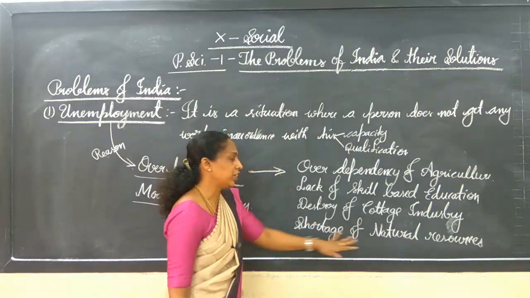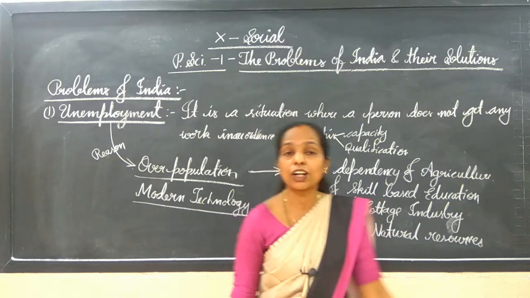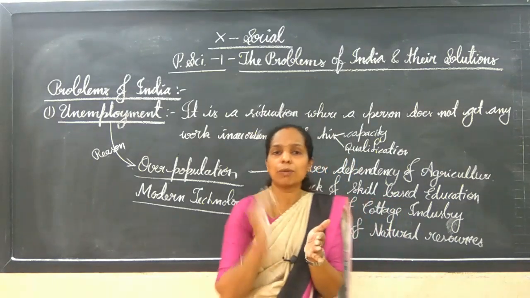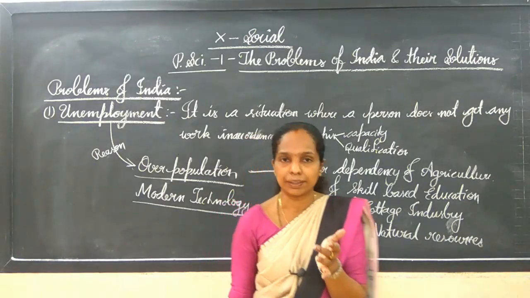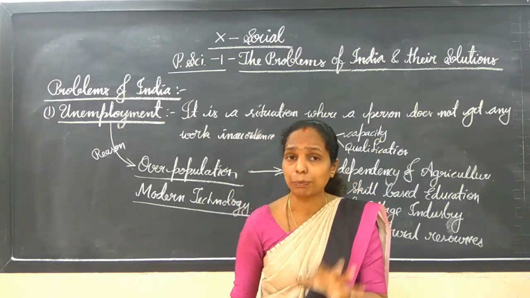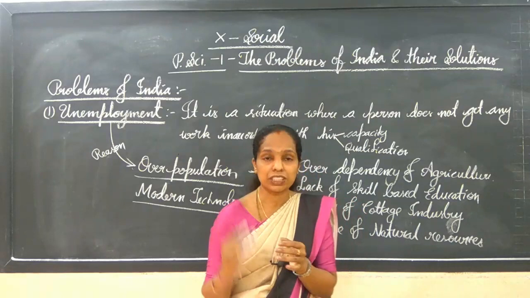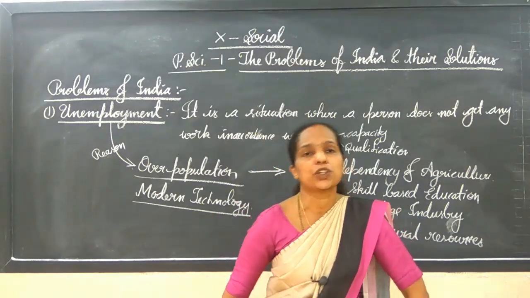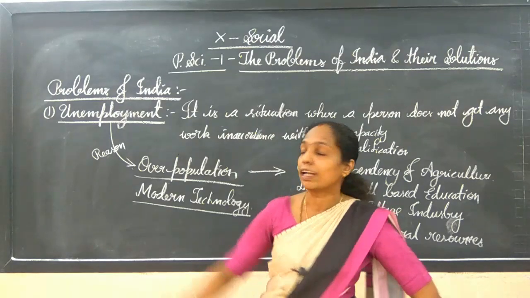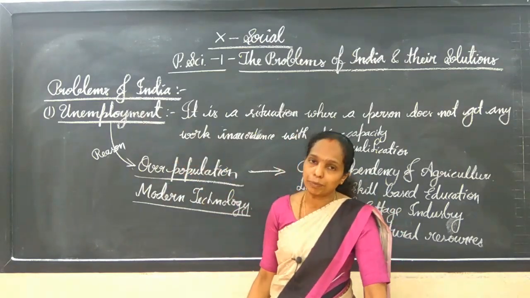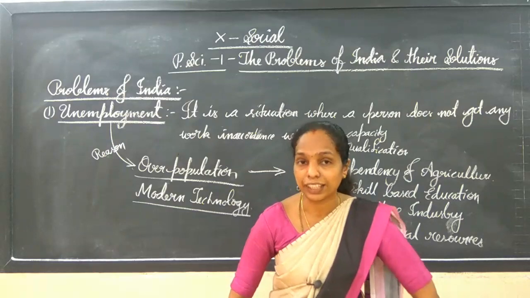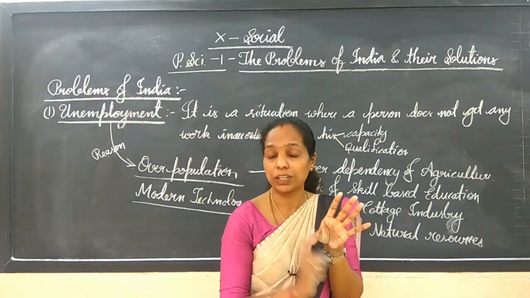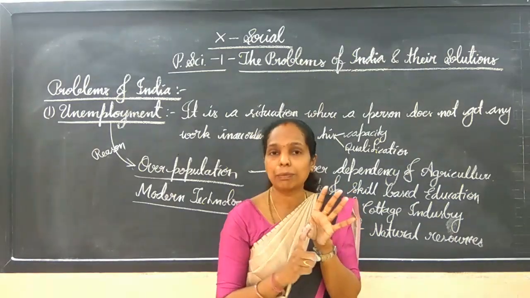Next one is the shortage of natural resources. We do not have an abundance of natural resources. It is limited, and only as much as there is, we have to utilize. Most of the factories, companies and industries were started by utilizing natural resources. If there is a shortage, then there also it will create a problem, that is the unemployment problem. So I hope you are understanding overpopulation, because we stand second in population all over the world, and that is the main problem.